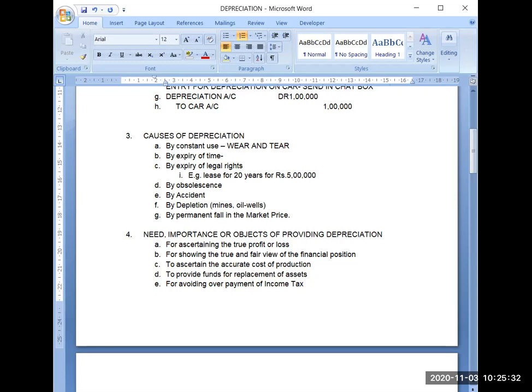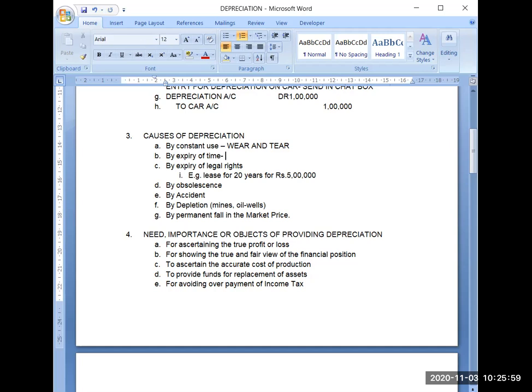By depletion. Depletion is generally used for mines and oil wells, because you are digging out the mineral which is lying there. Suppose there is a total quantity of 100 kilograms available, and for that you have paid rupees 100 to the government. Now if you have dug out 20% of it, the value of that mine will also go down by 20%.